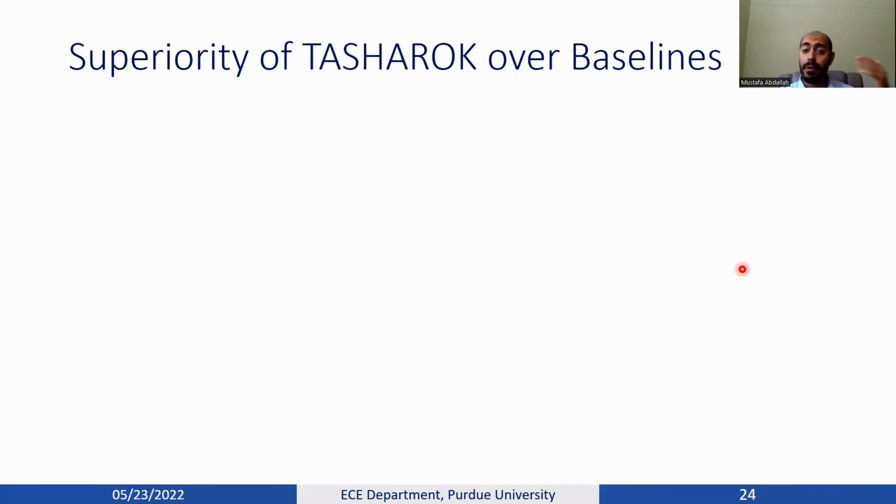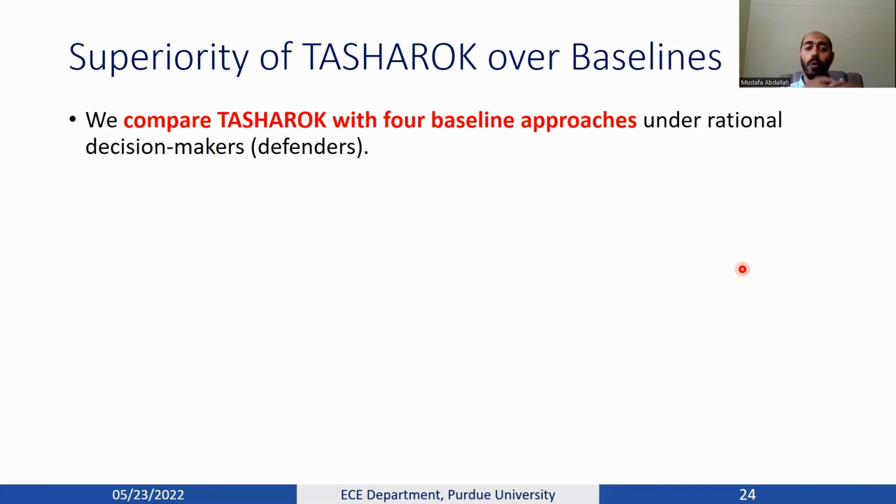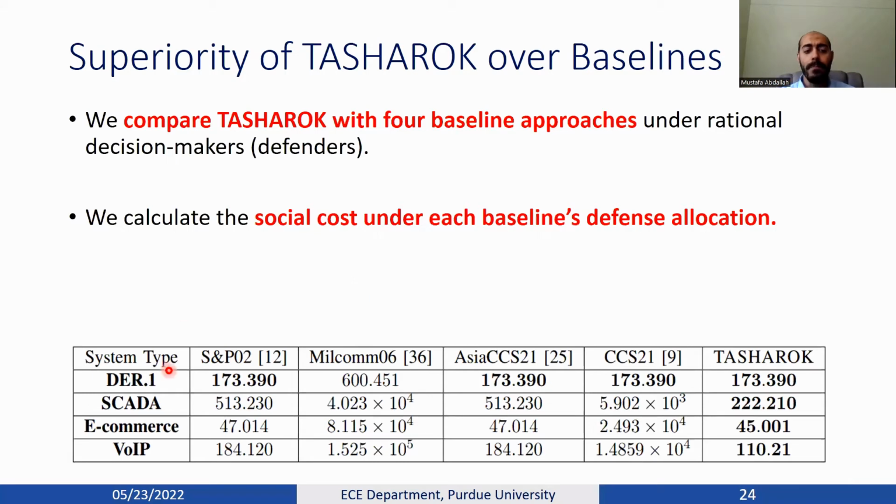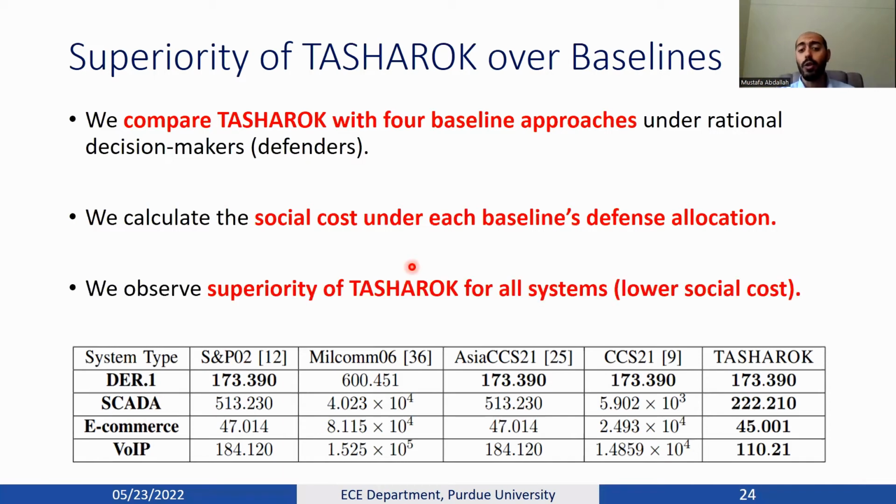Finally, we also show the superiority of TASHAROK over baselines. We compare our approach, TASHAROK, with 4 baseline approaches under rational decision making, and we calculate the social cost under each baseline defense allocation. As shown here, we have 4 systems: distributed energy resource failure scenario, SCADA control system, e-commerce, and voice over IP. And as shown here, our approach, TASHAROK, has the lowest social cost compared to all of these seminal baselines.